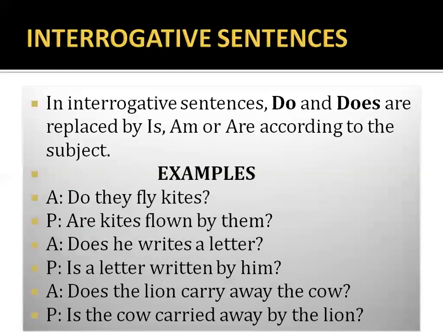Interrogative sentences. In interrogative sentences, do and does come in the beginning of the sentence. In this, do and does are replaced by is, am, or are according to the subject. Look at the examples. Active sentence, do they fly kites? Now kites are plural and kites will become your subject, so we will use are. Are kites flown by them?